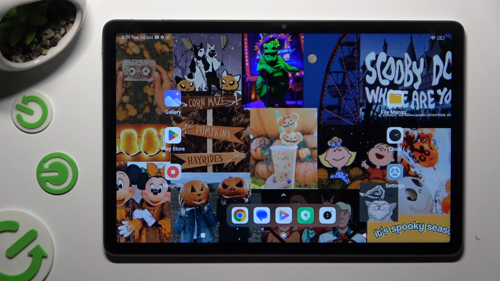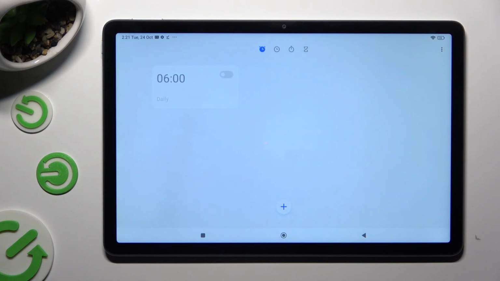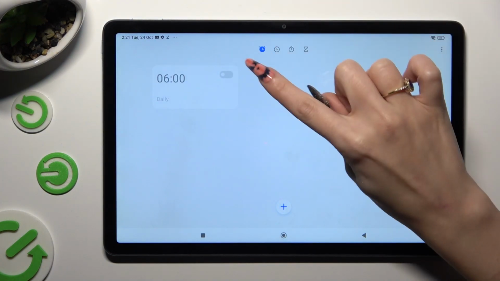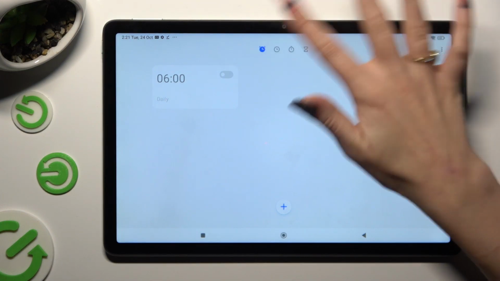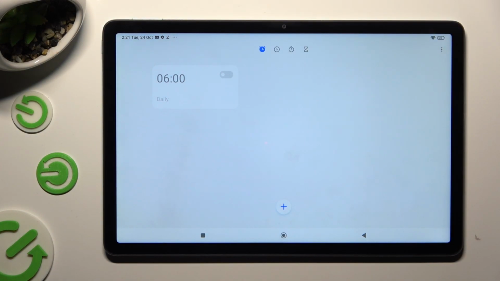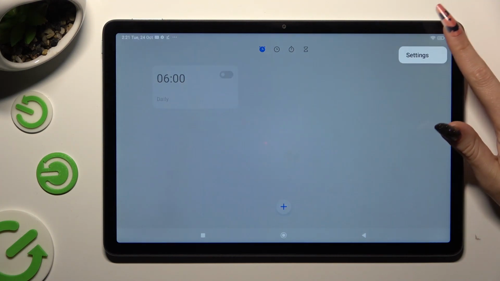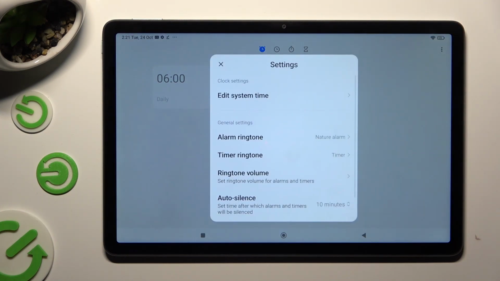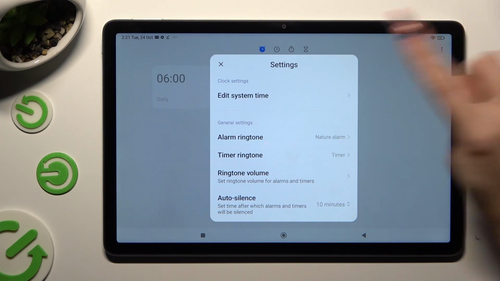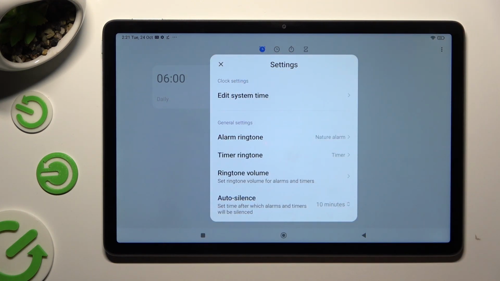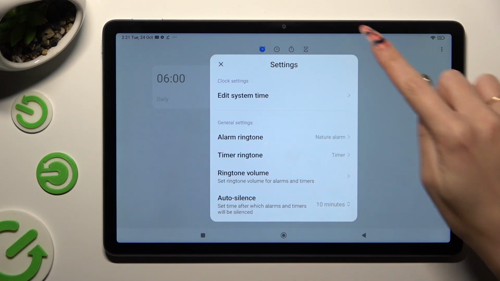First of all, you need to open Clock app and click on this clock icon at the top. Following that, before starting adding new alarm, hit those three dots at the top right corner. Select Settings and manage all of them however you want to. When you're done, click on this X at the top left corner of Settings pop-up.